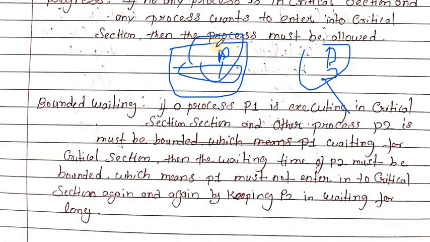So this happens: the process P1 executes the critical section one after another, but still P2 is waiting. P2 faces starvation.